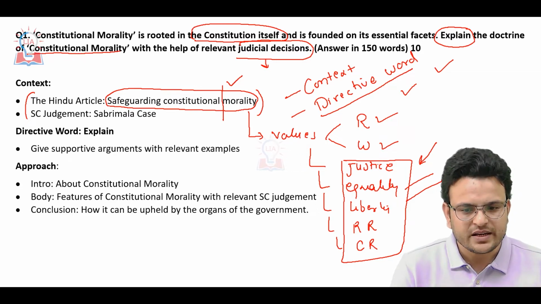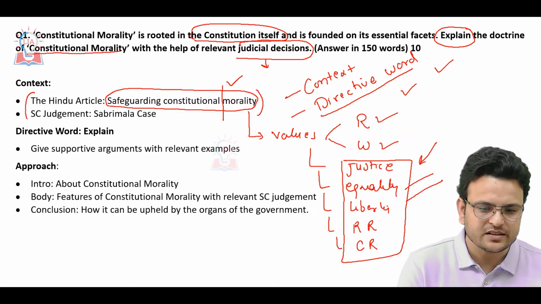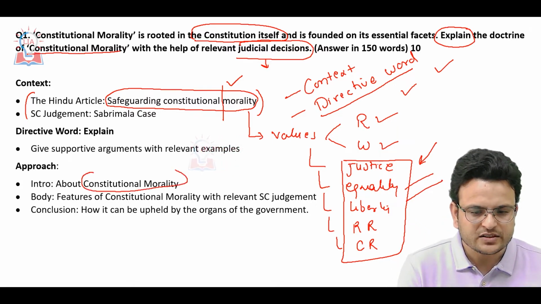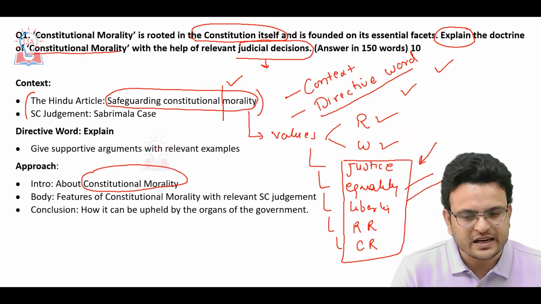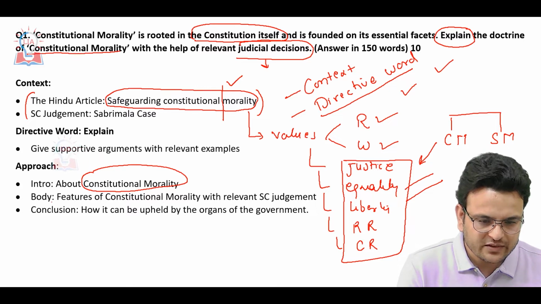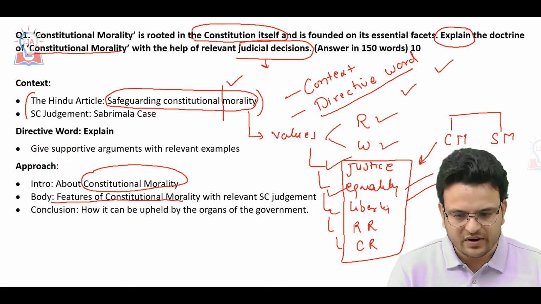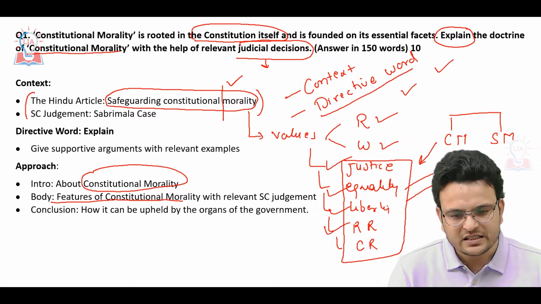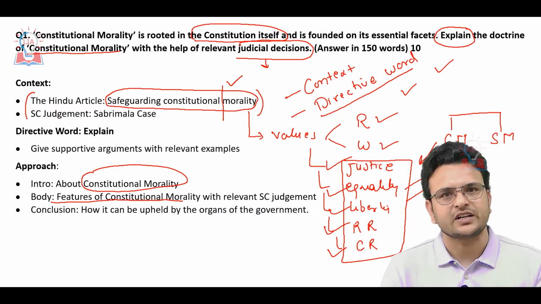So if you are going to write this question, in the introduction you have to write what is constitutional morality. Second, you have to clearly mention that a country has to be governed as per constitutional morality, not social morality. Then you have to write the features of constitutional morality like justice, equality, liberty, religious rights, cultural rights with relevant Supreme Court examples.